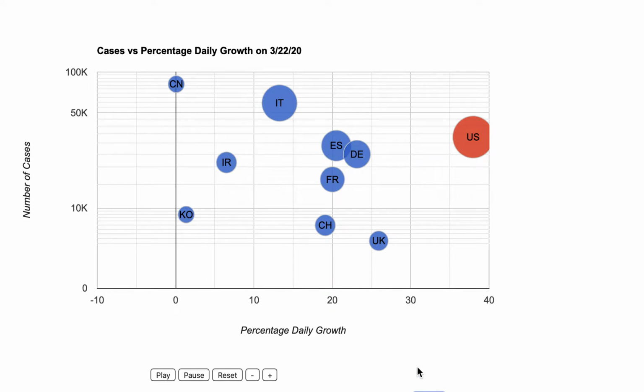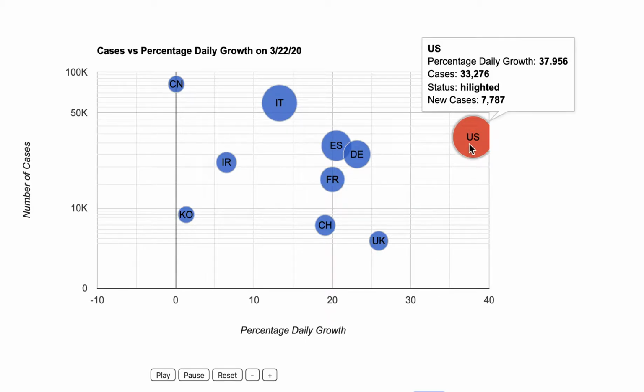Let's have a look at how social distancing affects the growth rate. Let's take the United States as an example, and let's see what the numbers looked like on March 22nd. By March 22nd, three states had already imposed social distancing measures. That's New York, California, and Washington, and Michigan would follow the following day.